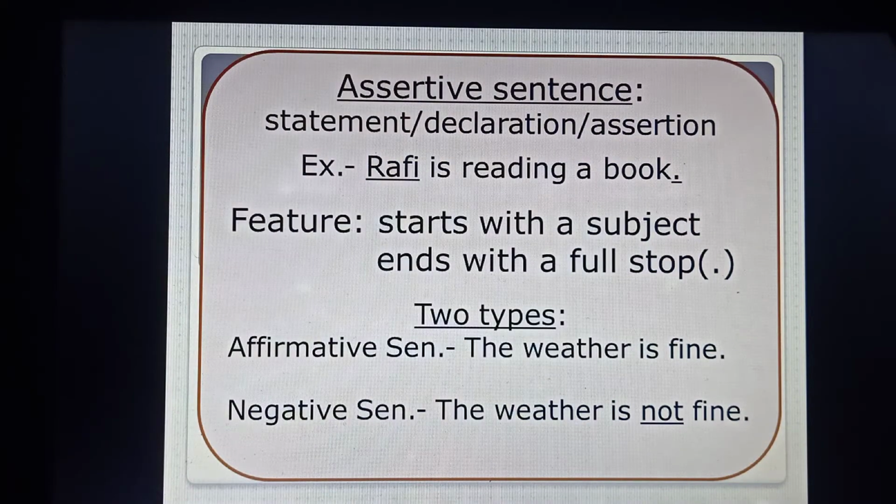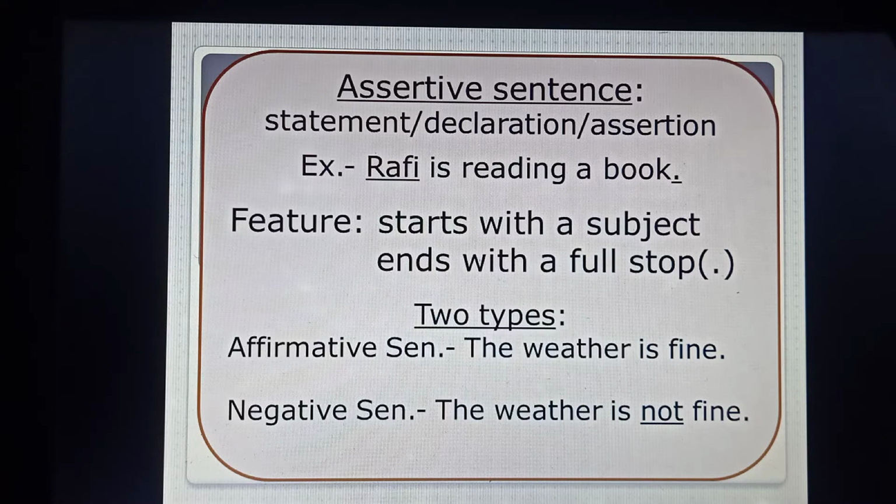The topic of my discussion now is transformation of sentences, assertive to interrogative. Before going for transformation, we need to have some idea about assertive sentence and interrogative sentence. What is an assertive sentence? An assertive sentence is nothing but a statement or declaration or an assertion. See the example: Rafi is reading a book.